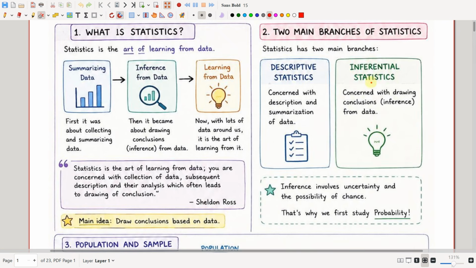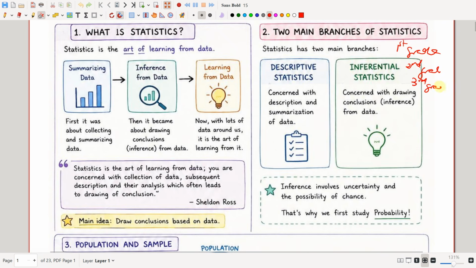But inferential statistics, on the other hand, is concerned with drawing conclusions from data. For example, with the same marks data, if one particular student failed maths in the first grade, failed in the second grade also, and failed in the third grade also, then it is more likely that he will also fail the fourth grade maths.